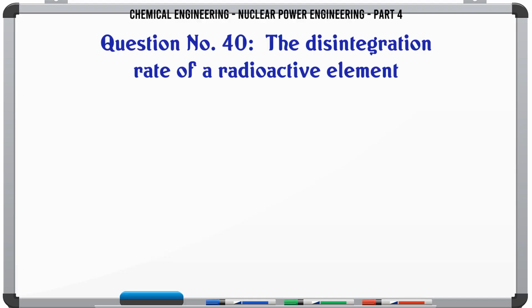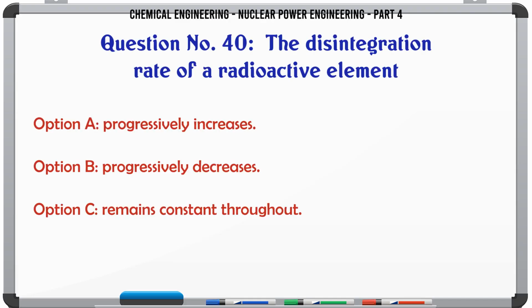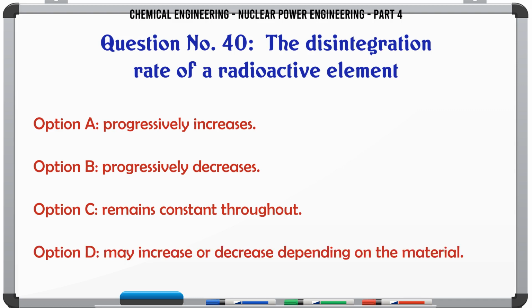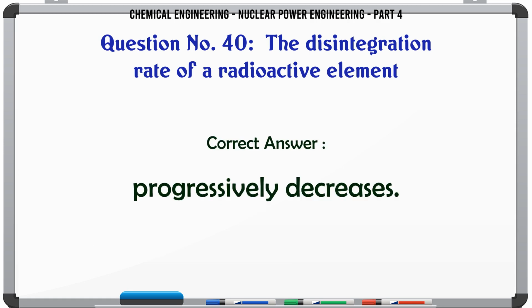The disintegration rate of a radioactive element A. Progressively increases. B. Progressively decreases. C. Remains constant throughout. D. May increase or decrease depending on the material. The correct answer is progressively decreases.